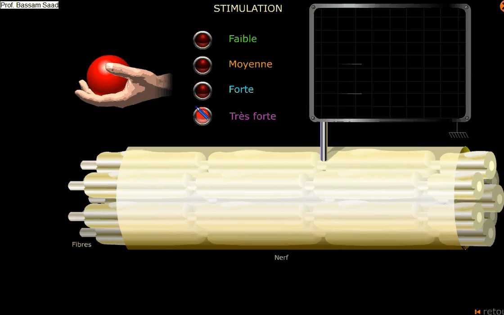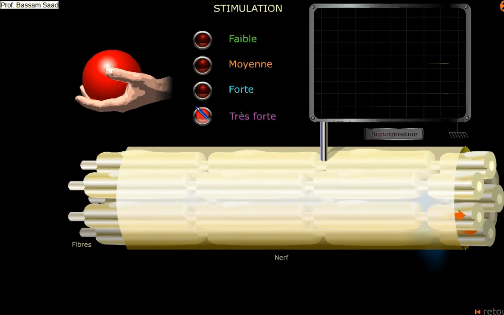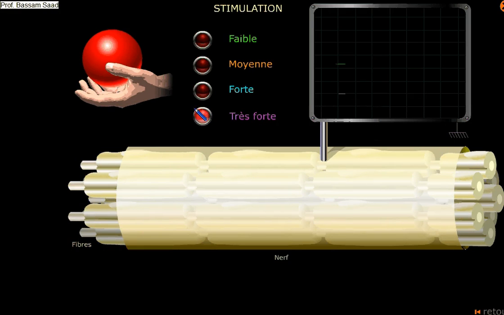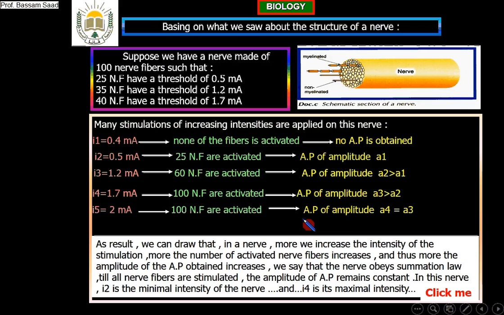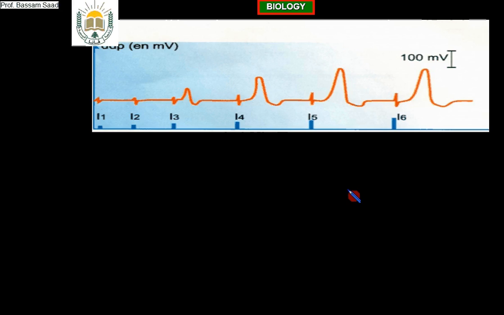Good. Let us go to the experiments of the book. Exactly as we made for the nerve fiber, we will now give 6 stimulations to the nerve. It is the same experiment, but now we are stimulating the nerve 6 times with increasing intensities. I2 is greater than I1, I3 greater than I2, I4 greater than I3, and we are observing the result on the oscilloscope. I will take the first 2 together, because the first 2 stimulations did not give any action potential. Then I will take the others.